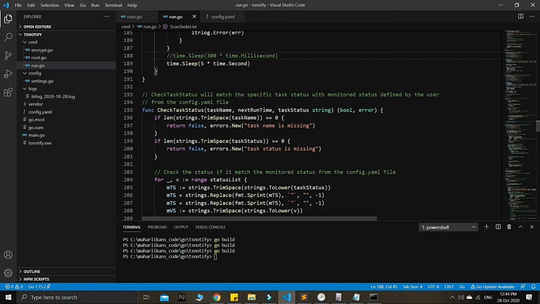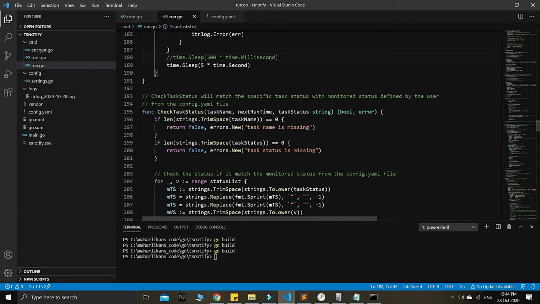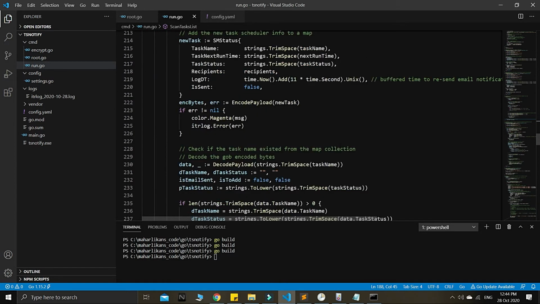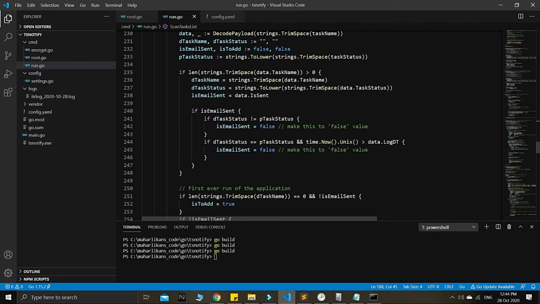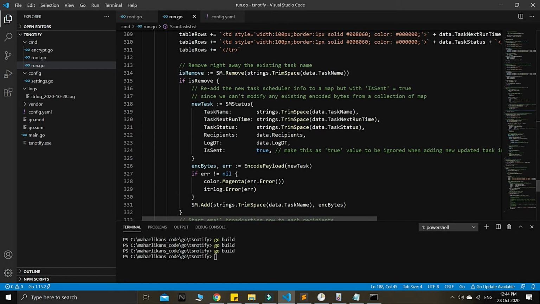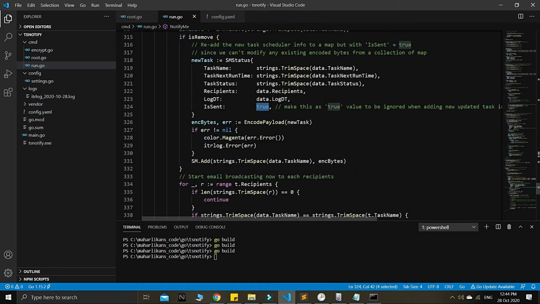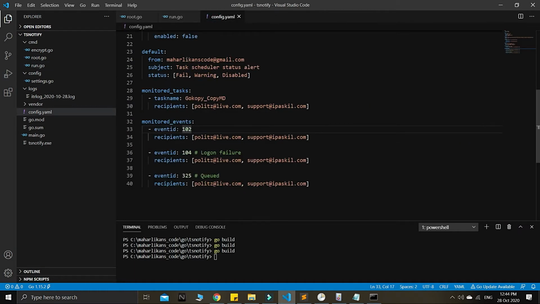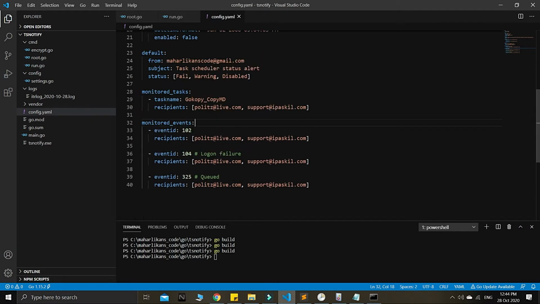Okay, then after this the check status, the log dt, and all these things. Also here in our notify me, I added this because we need to replicate the new data but with the true is sent value here, which means that our email was already sent out or broadcasted to all the recipients from this config.yaml file here. This is the monitored task here. So right now we only have one task for the moment.